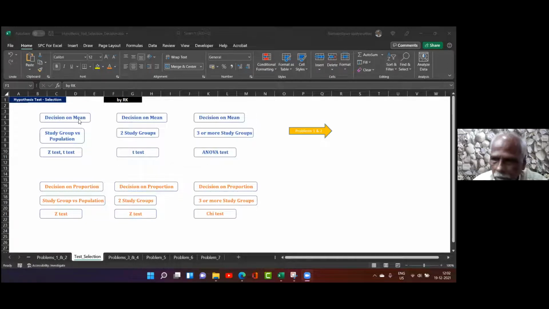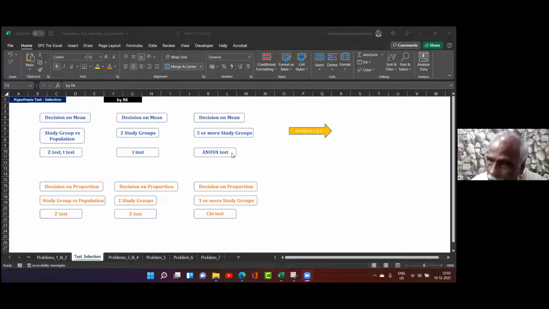We are going to compare means. When it is only one sample, then I'm going to use Z test or T test. Any test can be used, right? Z test is more accurate, T test is approximate. Decision on mean, when I have two samples, I have to use T test. This I call the two sample T test. When I say just a sample test, that means proportion test. Mean test means I will use the mean. When I say two sample test, that means proportion test. Now decision on average again, if there are more than two groups, three or more groups, ANOVA test.